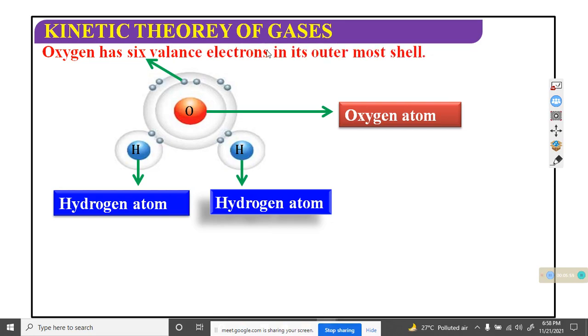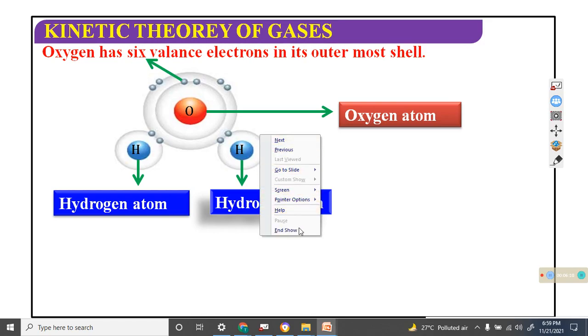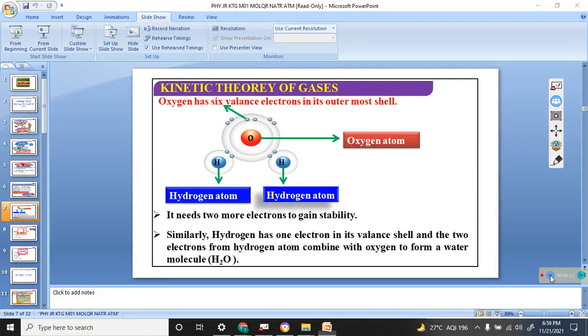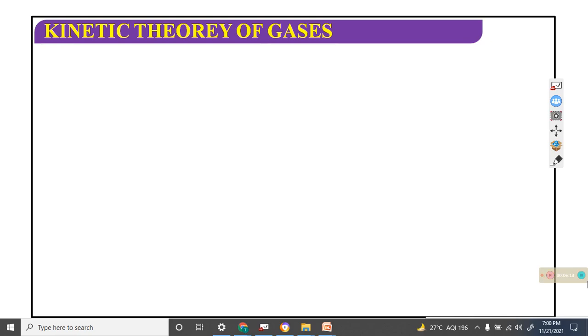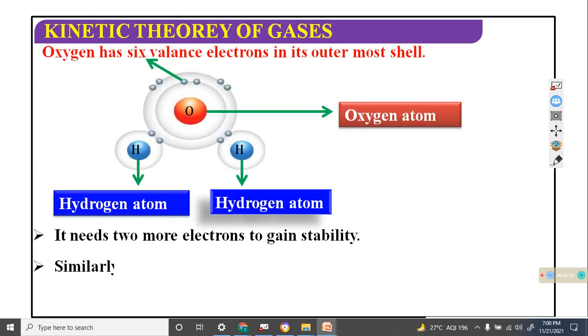Oxygen has 6 valence electrons in its outermost shell.